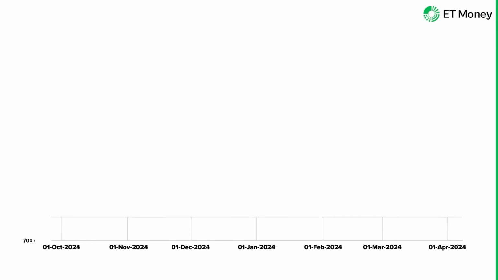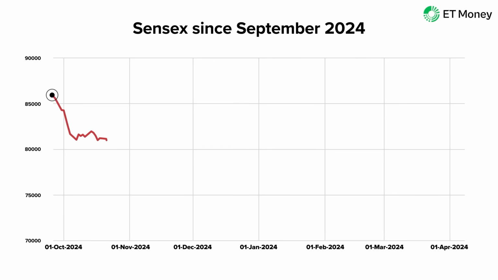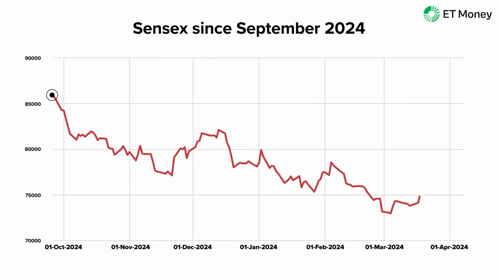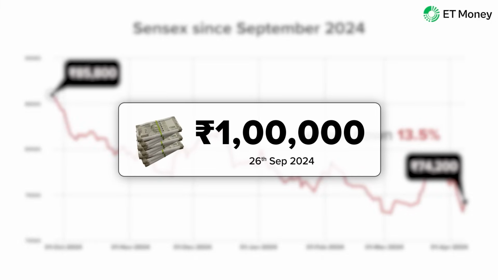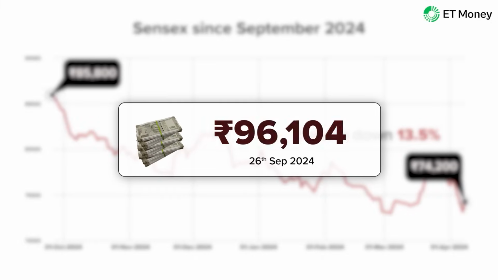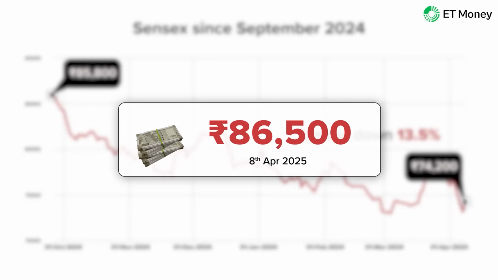When we talk about correction, we generally mean just one type, price correction. And we are witnessing a price correction these days. Since September 26, 2024, the Sensex has dipped by about 13.5%, from about 85,800 to 74,200. Now, if you had invested 1 lakh in Sensex on September 26, 2024, your corpus would have been about 86,500 as of April 8, 2025. Now, that's a visible loss of capital.